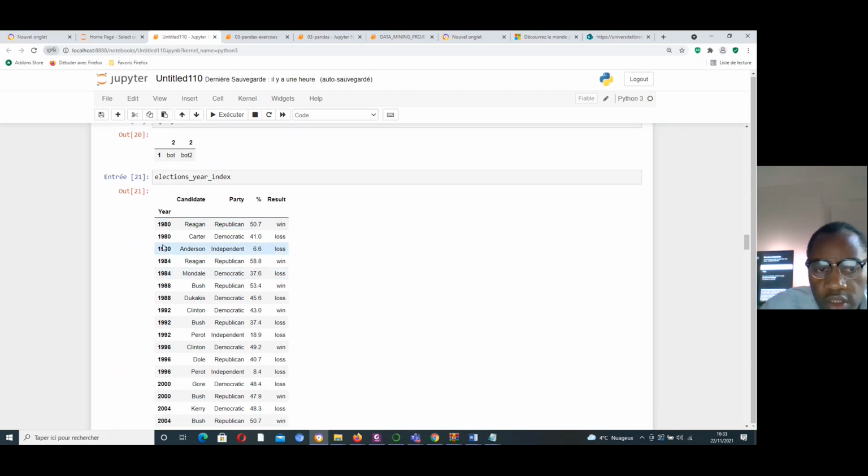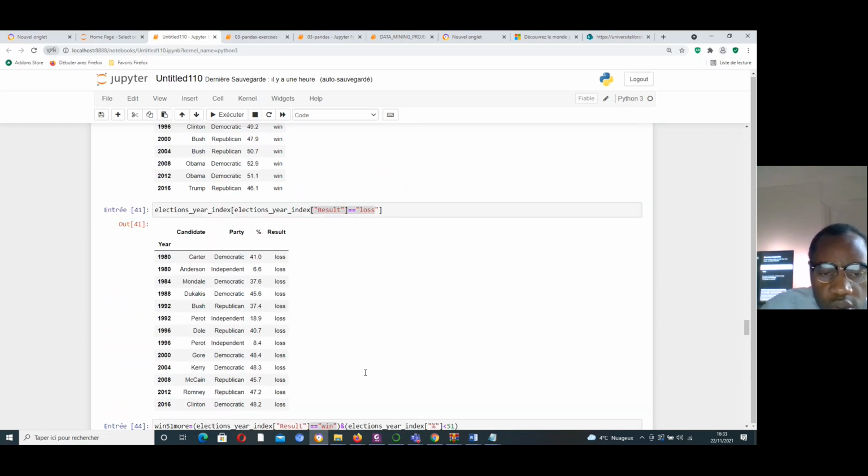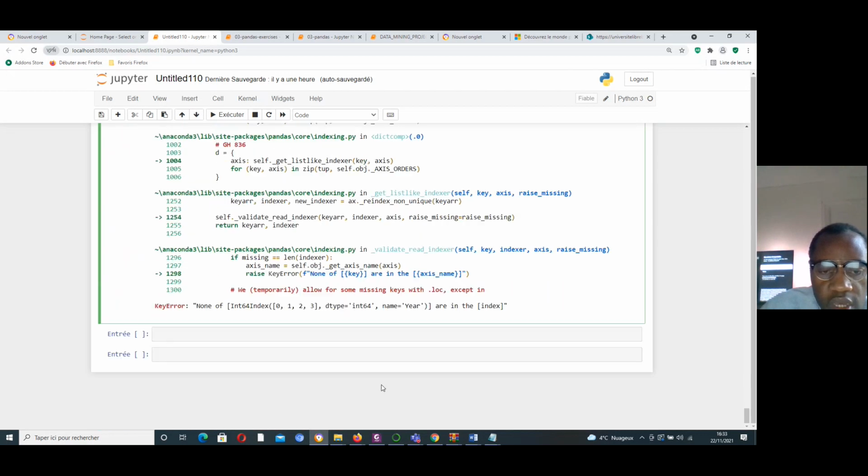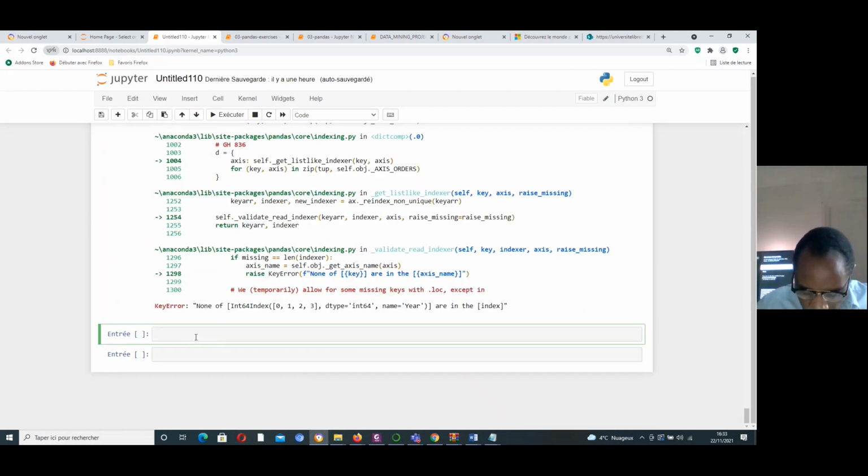Here is the index, but Python doesn't read it. That's why we are getting the error here. It's normal. This error is normal.